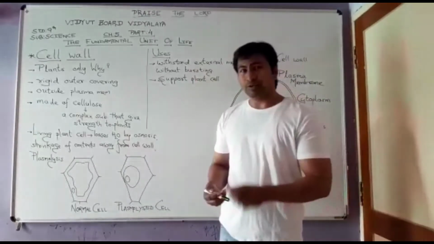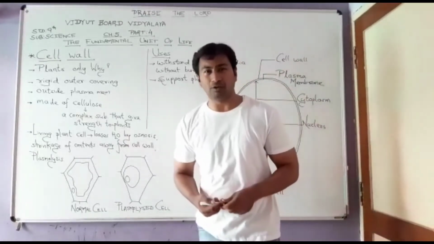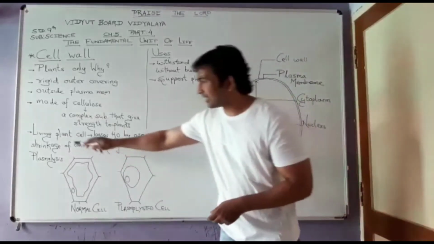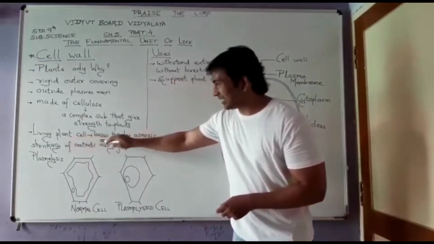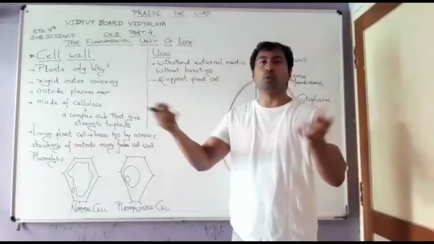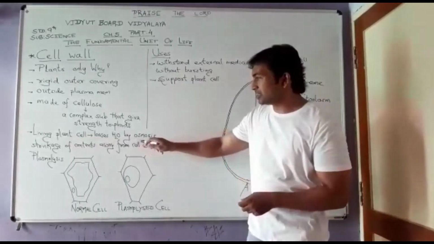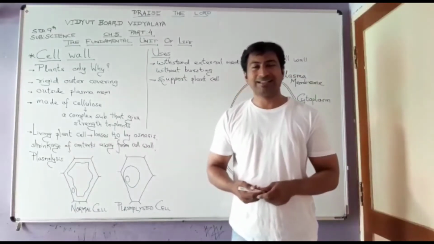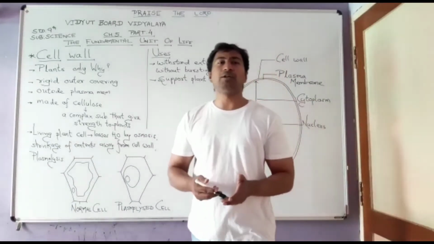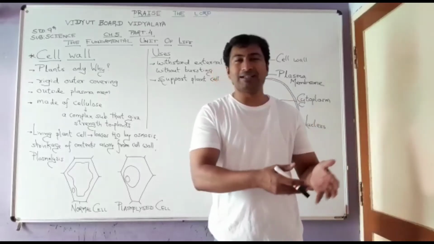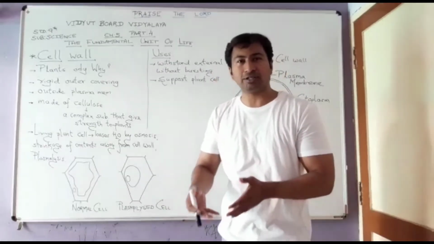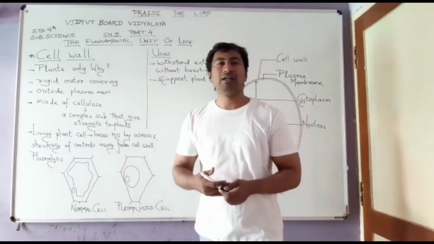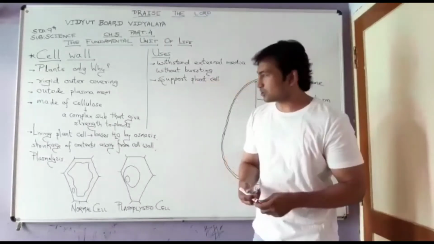Fine. Now one very special property of the cellulose. When the living plant cell loses water by means of osmosis, in the last class we have discussed very well about osmosis, that is the spontaneous movement of water from higher concentration to lower concentration through a semi-permeable membrane, that is said to be osmosis.